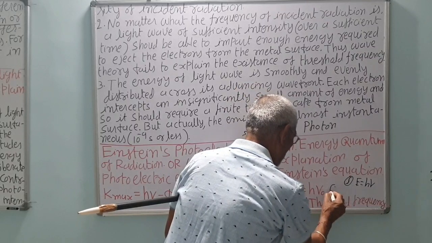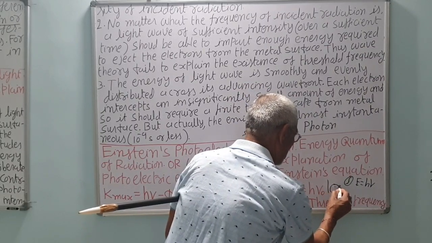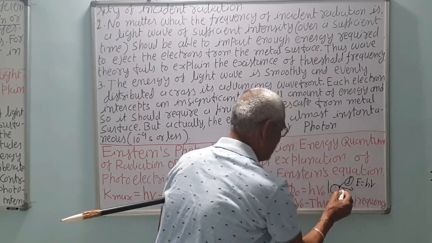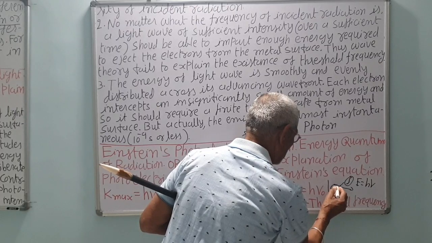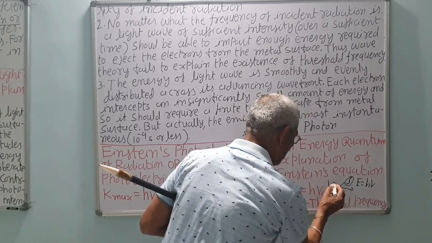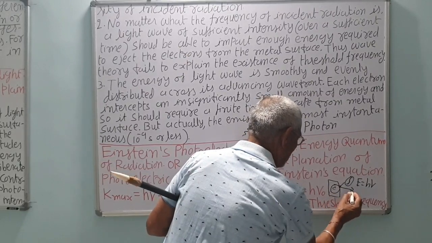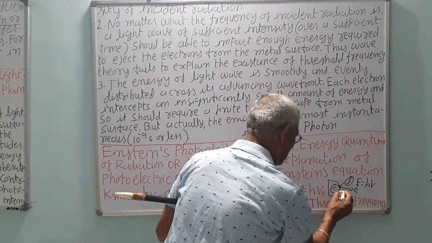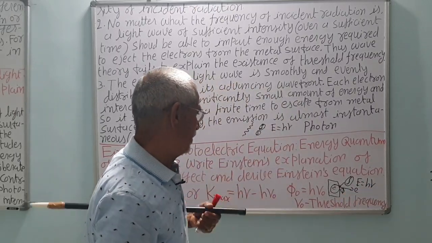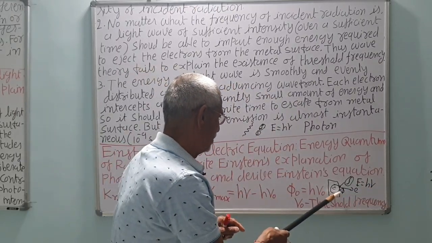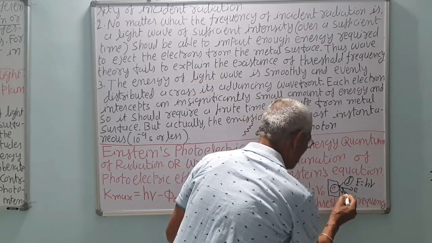If it falls on the metal, it ejects electrons from the metal. Part of the energy is used to remove the electron; this is called the work function. It is the energy required to remove the electrons from the atom of the photosensitive plate, and this is the work function phi 0. So part of h nu will be used to liberate the electron.